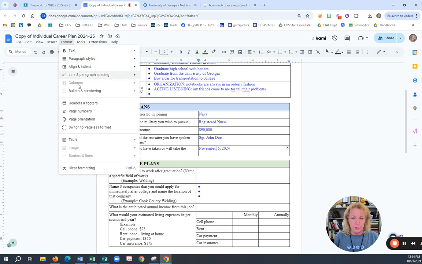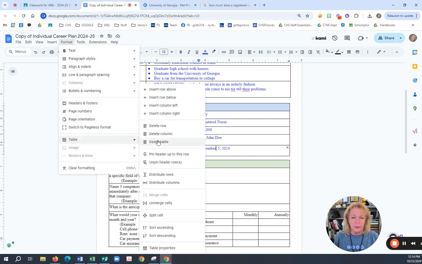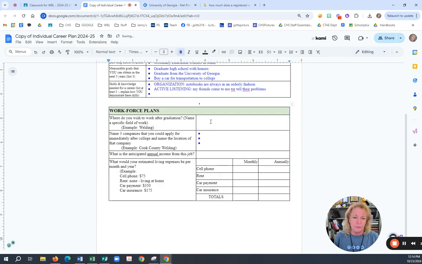All right, so if you're not doing military plans, you're going to get rid of that table, and you'd only have workforce. All right, where do you wish to work after graduation? Do not just say, I don't know, because that's not a career.